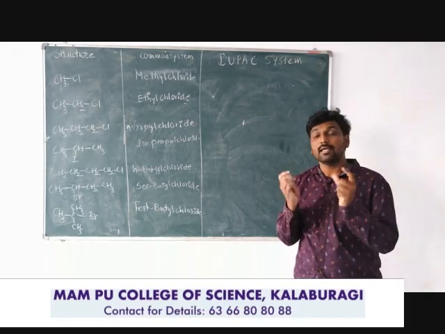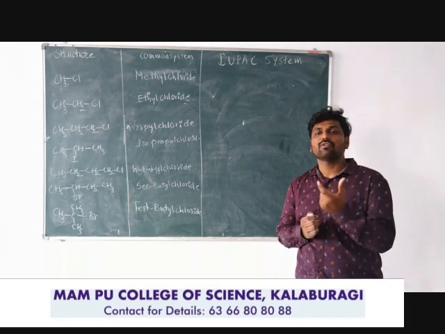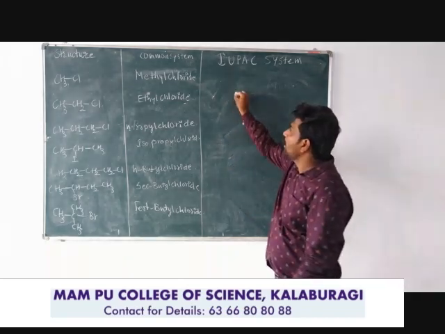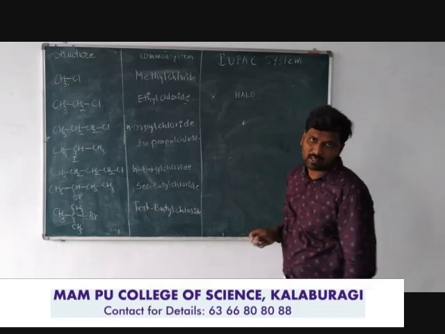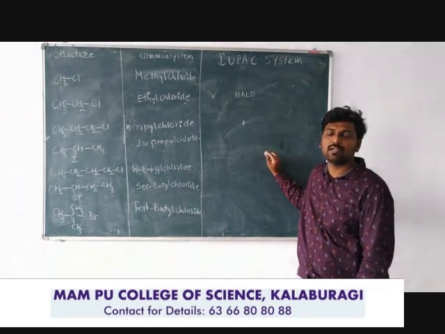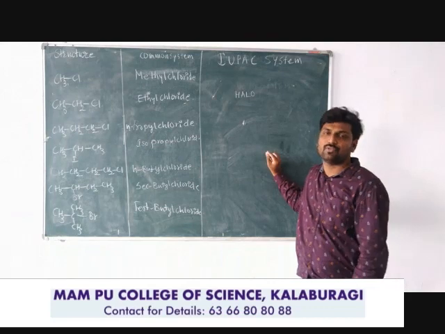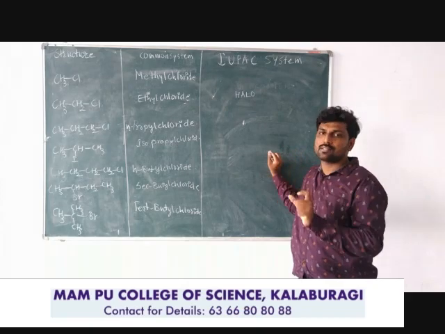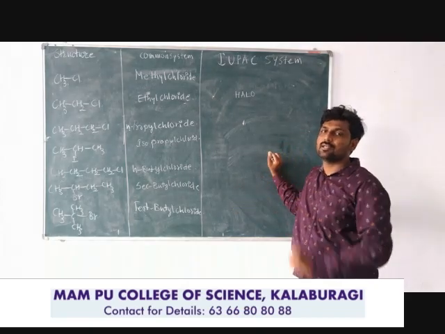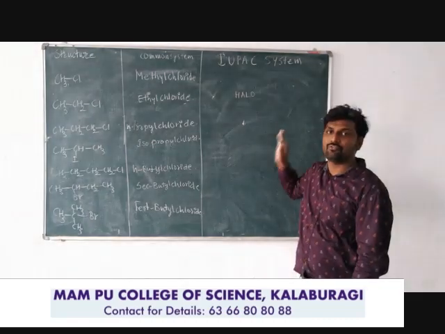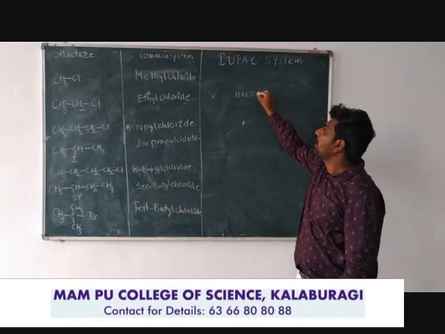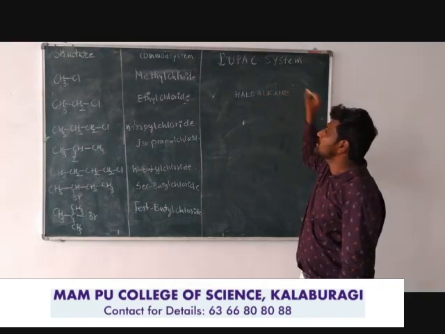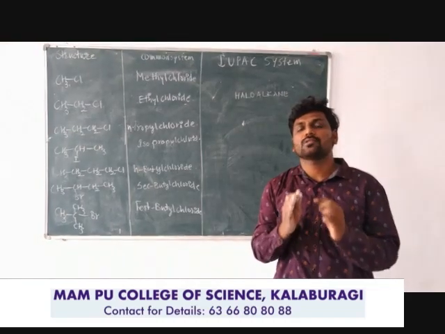The name itself expresses the name of the halo compounds as haloalkanes and haloarenes. Here halo is the secondary prefix part, which you already studied in the first year. Secondary prefix is bonded to the primary prefix, which is bonded to the word root. Word root is bonded to the primary suffix, and primary suffix is bonded to the secondary suffix. So here halo is the prefix, bonded to alk, indicating the number of carbon atoms. Ane or ene or yne indicates the type of linkage in the longest chain.